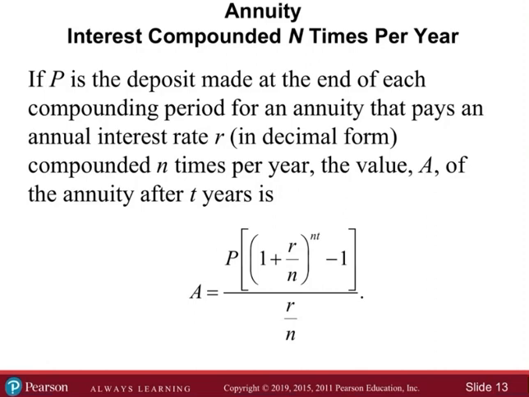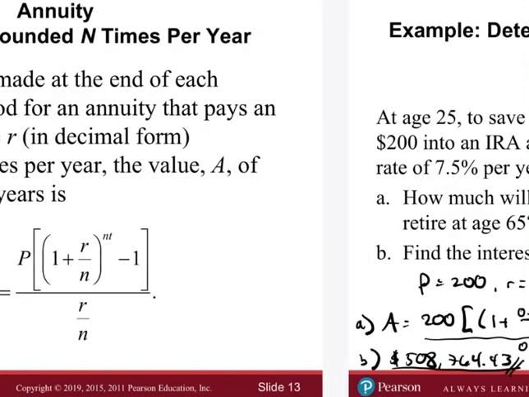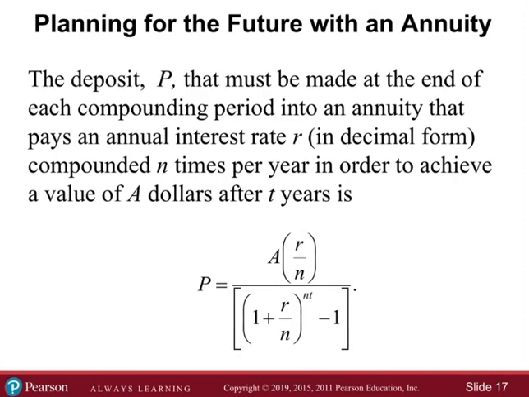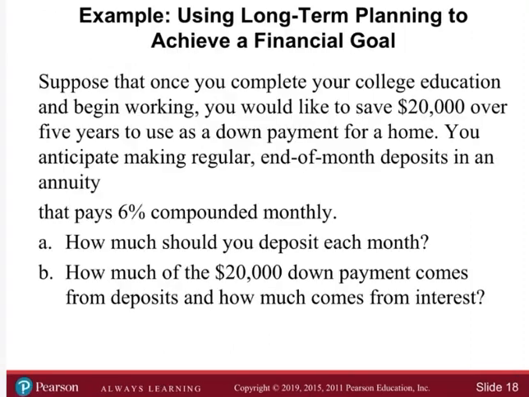So you have P times this number. If we want to solve for P, we divide both sides by that number, right? All of that, 1 plus R over N to the power of NT minus 1, that's just a number. So if we're solving for P, divide both sides by that number, and that's where this other formula comes from. But you can essentially use the previous one, plug in your components, and then solve for P.